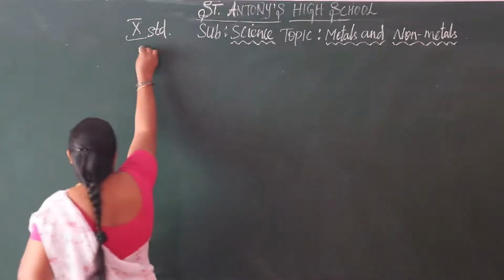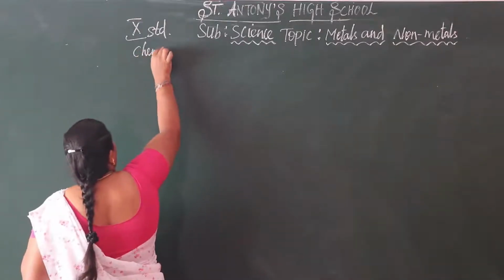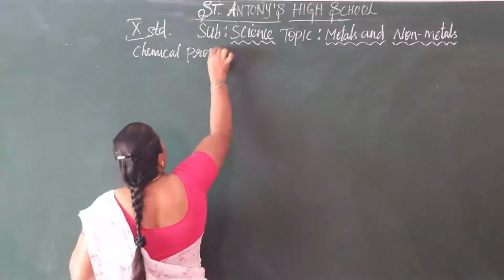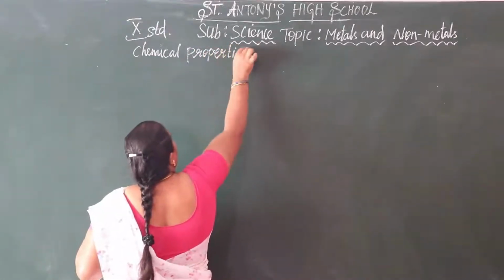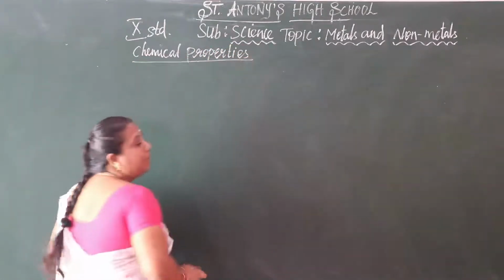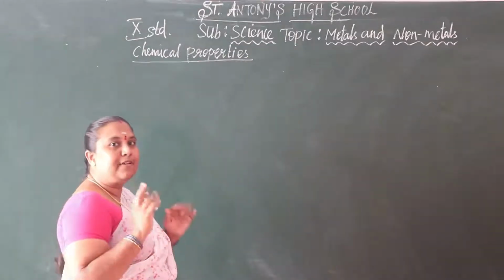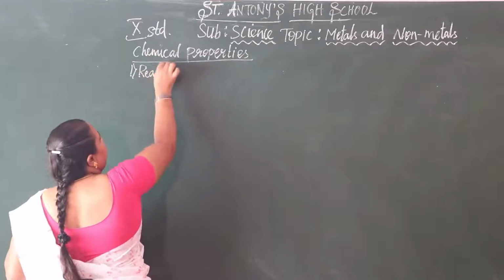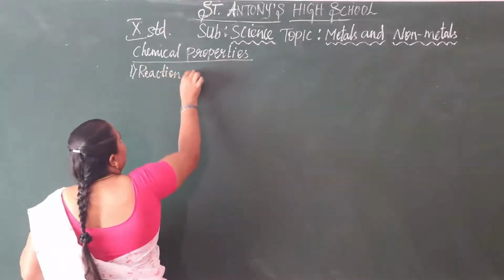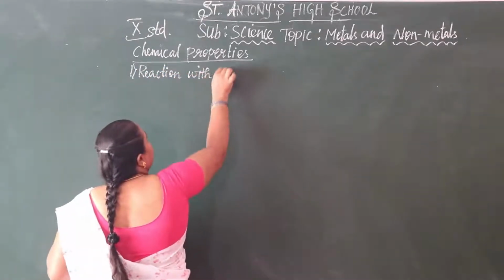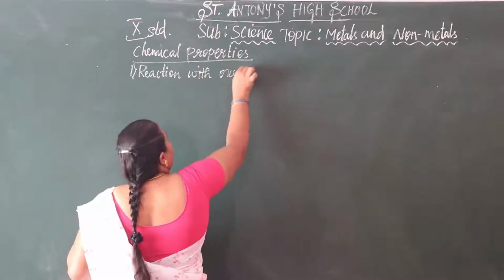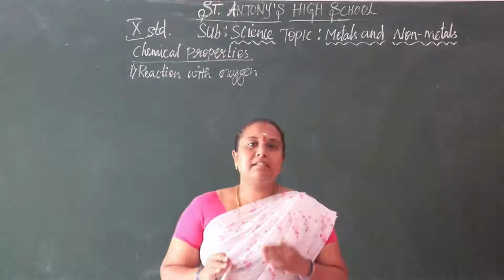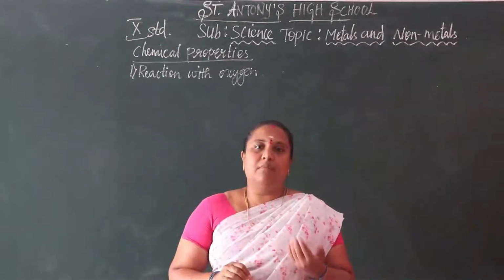Chemical properties of metals. First, reaction with oxygen.